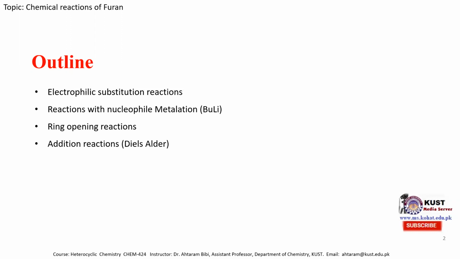Addition reactions, and a specific, well-known example is the Diels-Alder reaction, in which furan is reacted with alkyne to produce a dihydronaphthalene derivative. Reaction with ammonia to produce the pyrrole molecule. And at the end, I will talk about the photochemical reaction of the furan molecule with aldehyde to produce some addition products. So we will discuss these reactions one by one.